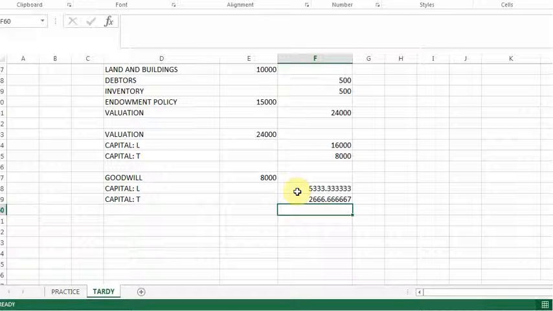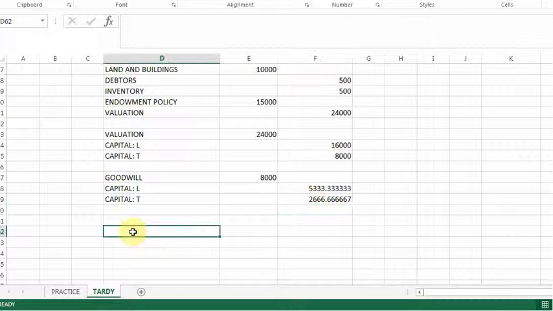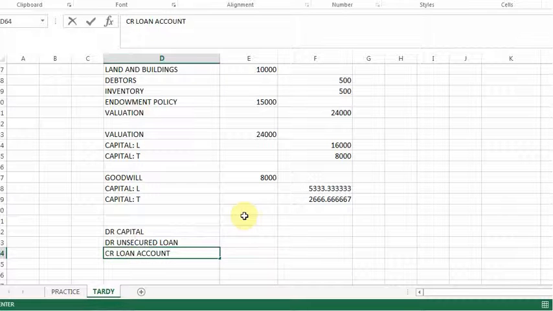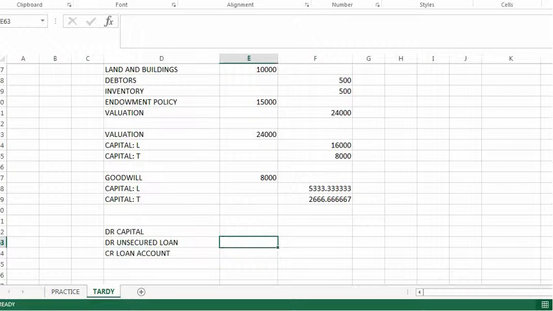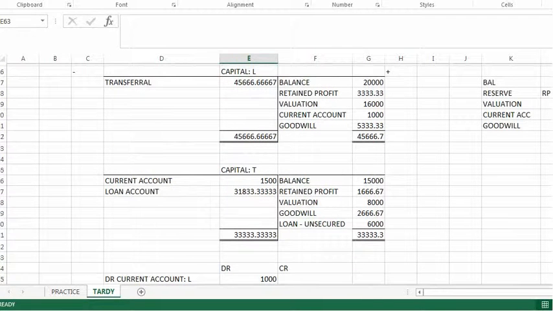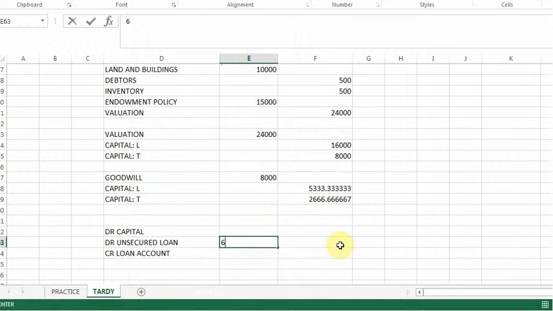And we need to move the information to a loan account. So we're going to say we debit the capital, we debit the unsecured loan, and we credit the loan account that we create. So here I'm going to say, all right, the unsecured loan, pretty simple. The unsecured loan was a total of 6,000. And now I need to go and calculate the capital.